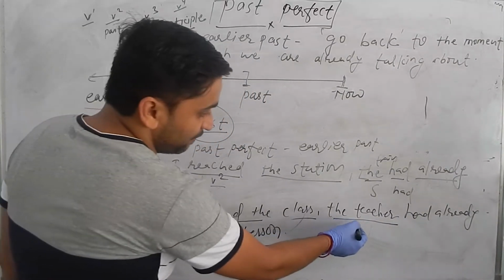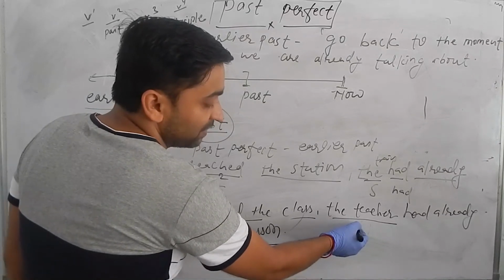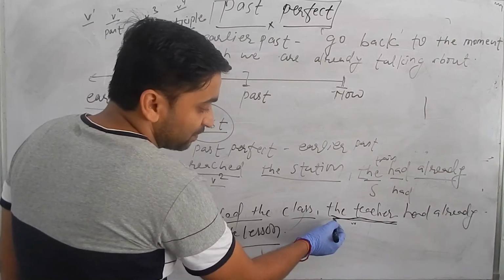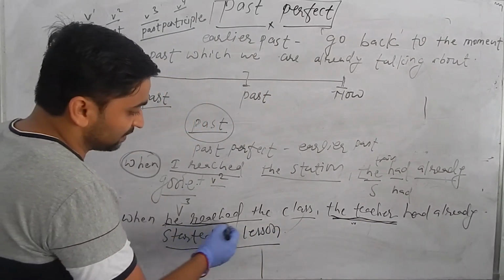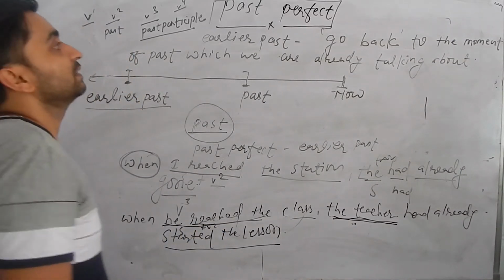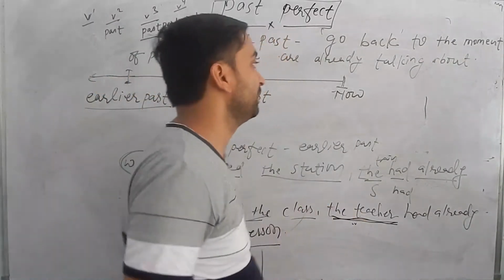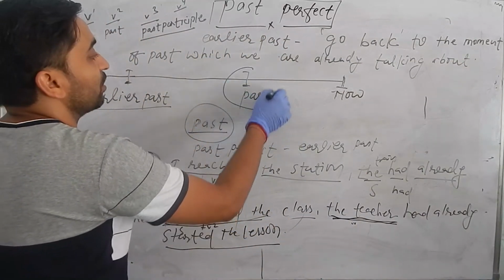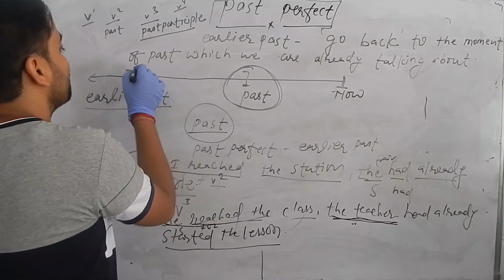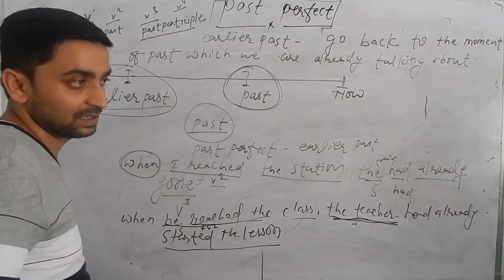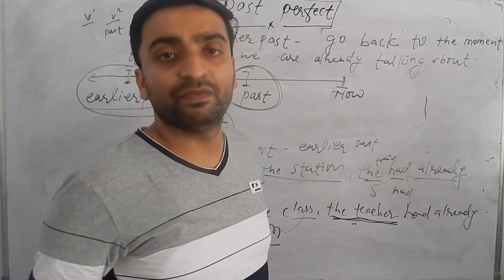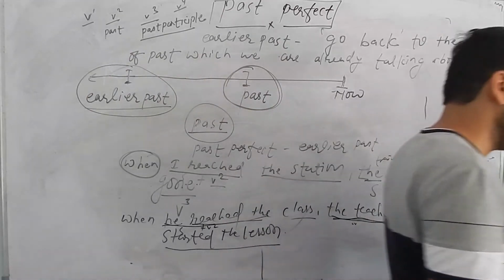So this is the earlier past. That's why it is in past perfect. Teacher पढ़ाई start गरिसक्नु भएको थियो. So that's why it is in past perfect. And when he reached the class, it is subject plus V2. So that's why simple past and past perfect are different things. The simple past talks about the past action of a specific time, and past perfect means earlier past. So that is the difference between simple past and past perfect tense.